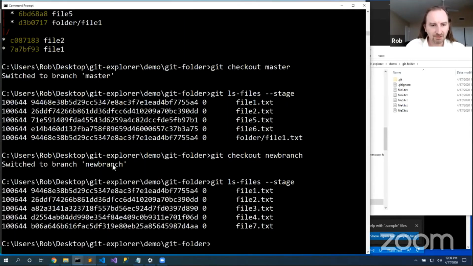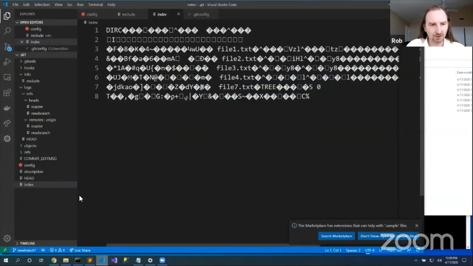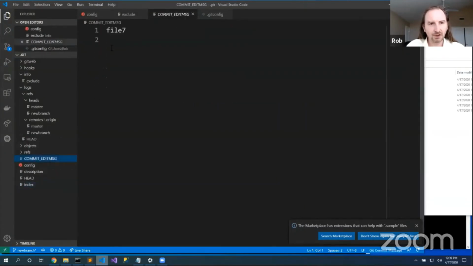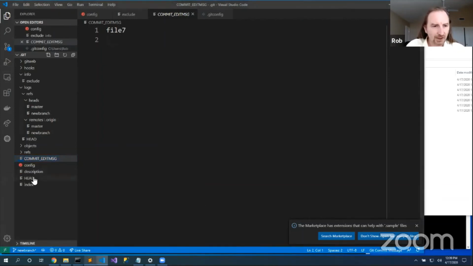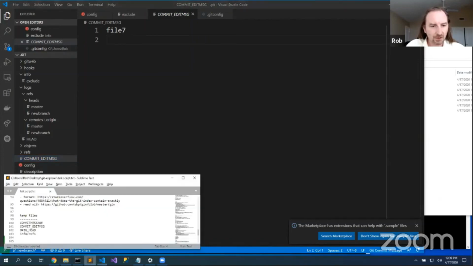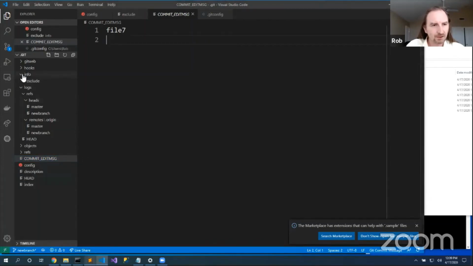Temp files. Temp files are interesting because Git has quite a few of them that just kind of wander and linger around. Commit edit message. Here's the last message that I typed. Okay. There's other temp files like commit message. ORIG_HEAD sometimes will appear here. Inside the info folder, sometimes there's a refs file. And these types of small pieces are interesting in kind of keeping track of what I did last.